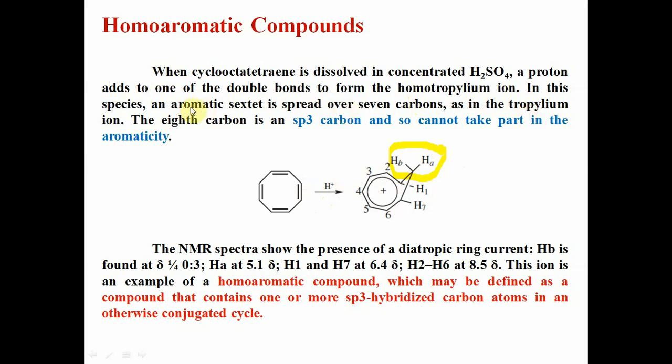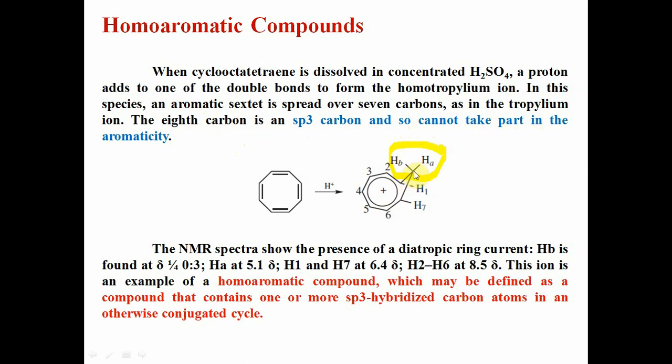In this species, an aromatic sextet is spread over 7 carbons. Except for this sp3 carbon, the aromatic sextet is spread over 7 carbons. As in the tropylium ion, the 8th carbon is an sp3 carbon, so it cannot take part in the aromaticity.